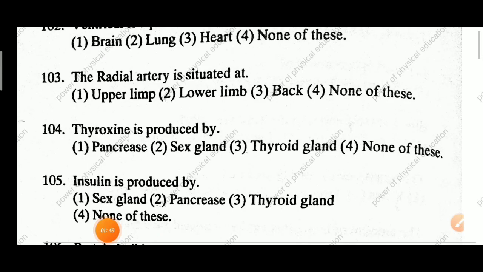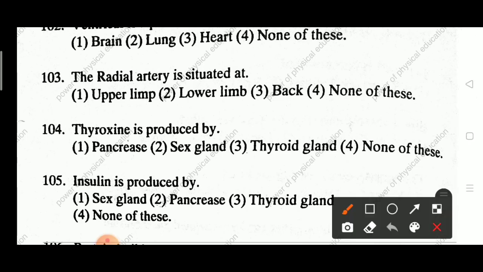Next question 105. Insulin is produced by sex gland, pancreas, thyroid gland, none of these. Answer is pancreas. Through the pancreas, the insulin is produced.